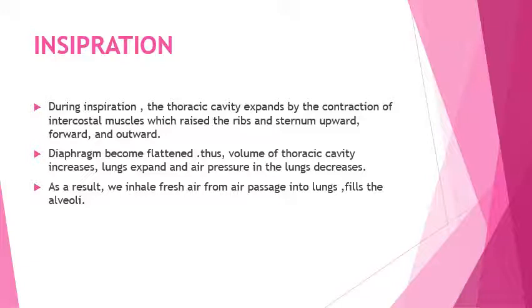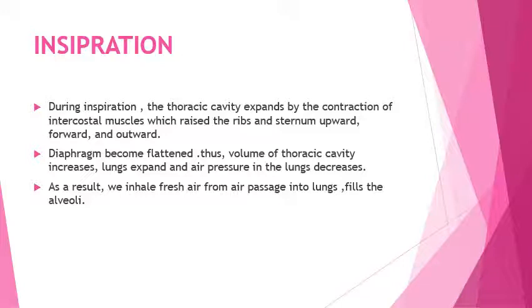During inspiration, the thoracic cavity expands by contraction of the intercostal muscles, which raise the ribs and sternum upward, forward and outward. The diaphragm becomes flattened, thus the volume of the thoracic cavity increases, the lungs expand and the air pressure in the lungs decreases. What is the diaphragm?